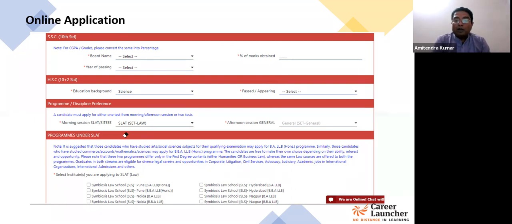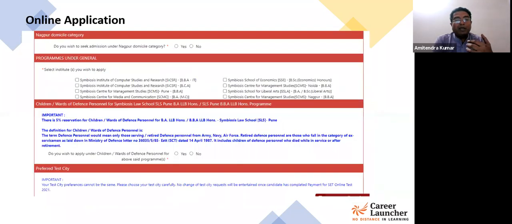Then if you are applying for BBA program for that matter, अगर आप BBA program के लिए apply कर रहे हो, then these are the options which will be there under on the screen. So if one is applying for BBIT, then this is the checkbox one has to click. Then Symbiosis Institute of Computer Studies and Research BCA program, SCMS Pune BBA program, mass communication can also be taken up through this single entrance itself. So which means if you wish to apply for mass communication and BBA at the same time or BSc economics at the same time, you have to select those colleges.